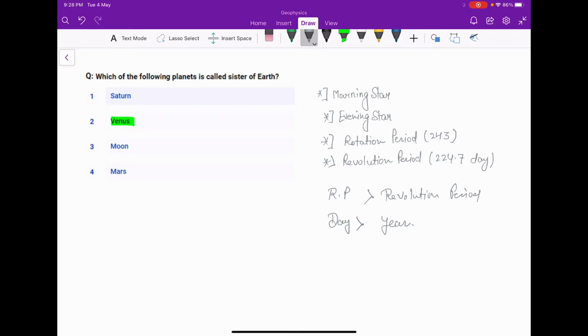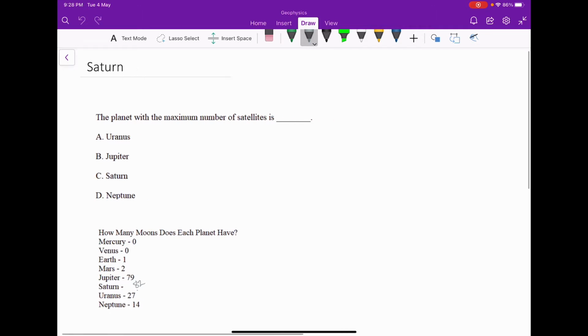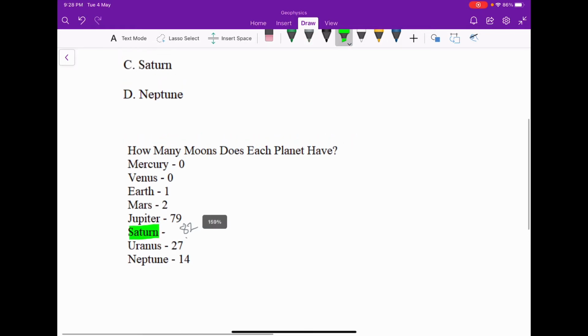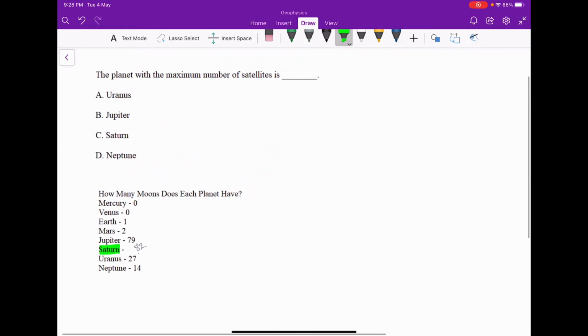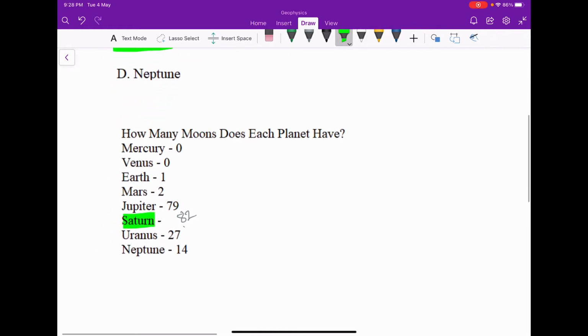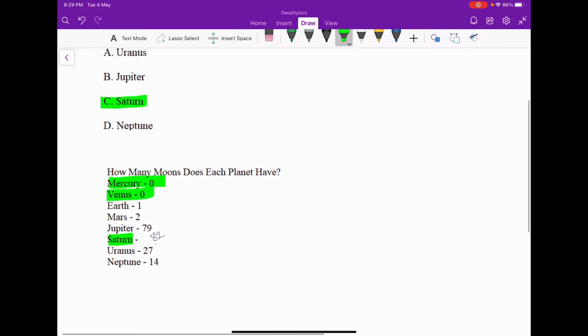So the next problem is the planet with the maximum number of satellites. As in the figure, you can see Saturn, which has 82 natural satellites. So the answer will be C. And one more thing, Mercury and Venus have no satellites. So the question may ask which one of the following planets does not have any natural satellite. The answer will be Mercury and Venus.